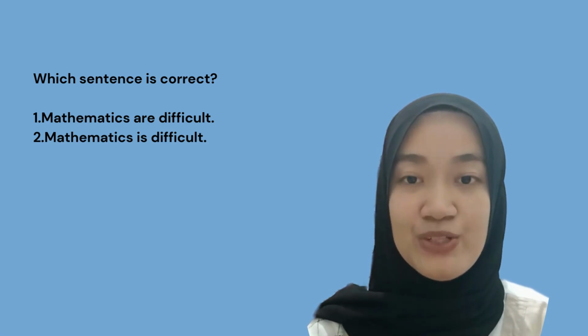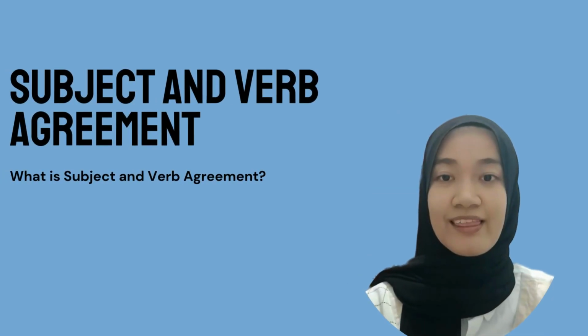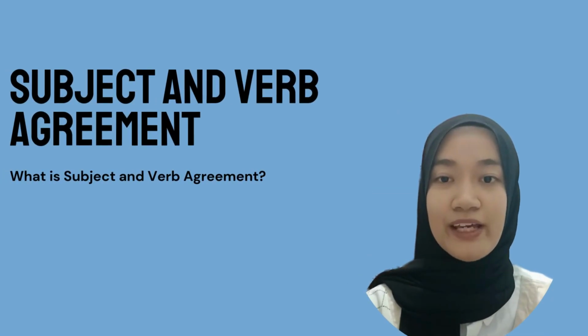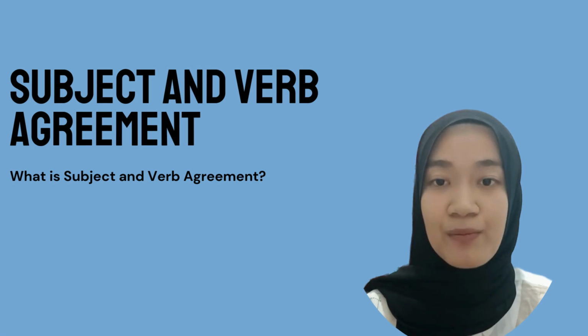Can you guess which one is correct? Well, that's what we are going to discuss right now. So our topic is about subject and verb agreement. But what is subject and verb agreement? It is that the subject and verb must agree with each other, like they must match.